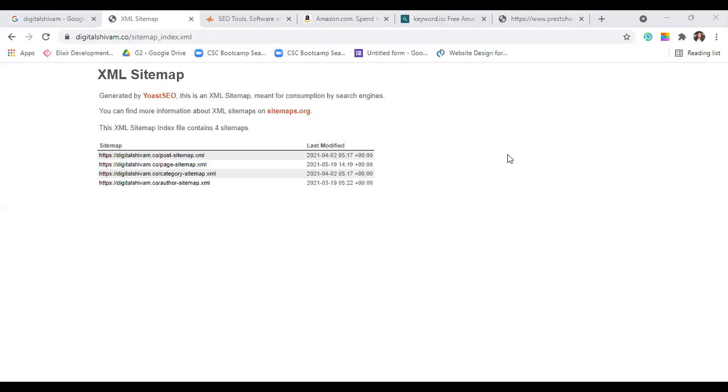So this is a type of plugin. Yoast SEO is a plugin in WordPress. When you create a website on WordPress, this is a kind of plugin that you download and add to your WordPress website. When you add Yoast SEO, an XML sitemap is already created for you. So you don't have to create it yourself.